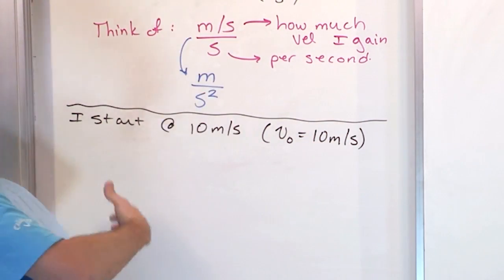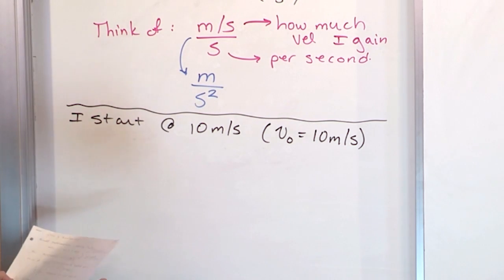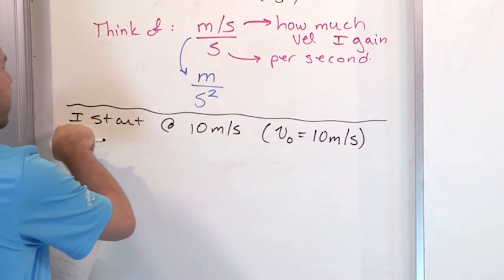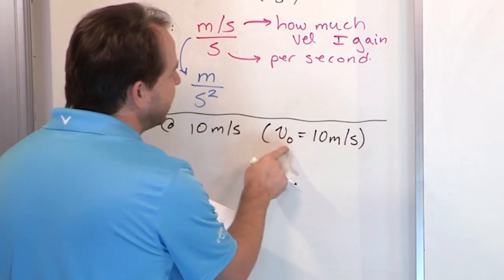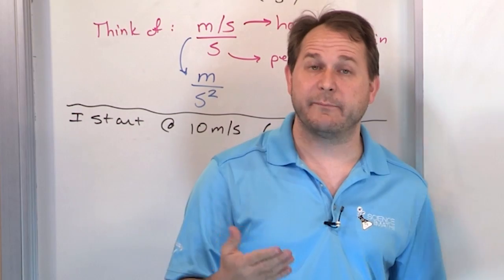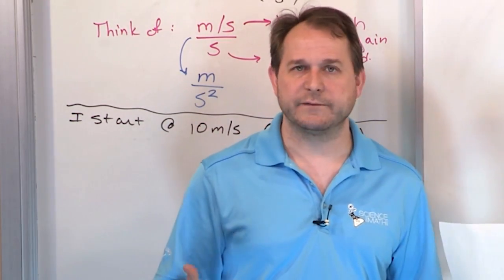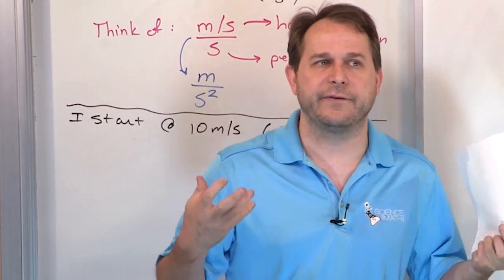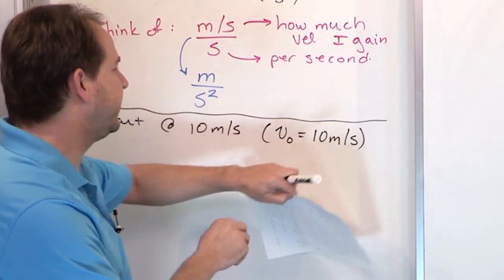So I'm giving you a mini problem. It's not a full-blown, fully baked problem, but it's very good to do this kind of thing. Let's say you start out at 10 meters per second. In physics, we don't really write it out that way. What you see is V naught is 10 meters per second. You can think of the naught as like a sub I for initial. Some problems might tell you your initial velocity, V sub I, is 10 meters per second. Most books will say V naught. Naught is kind of like the initial condition. It's the initial thing that happens. So we're just saying we're starting at 10 meters per second when I start the clock and start looking at what happens.